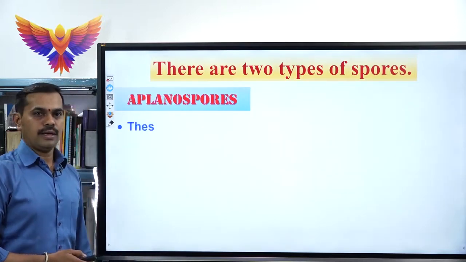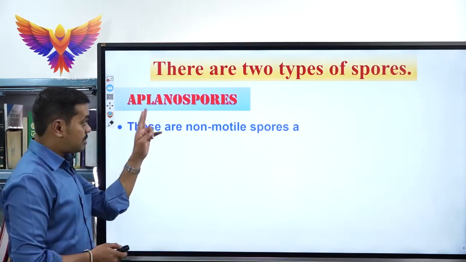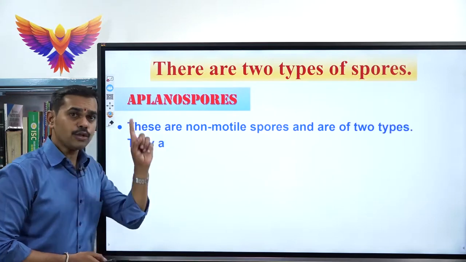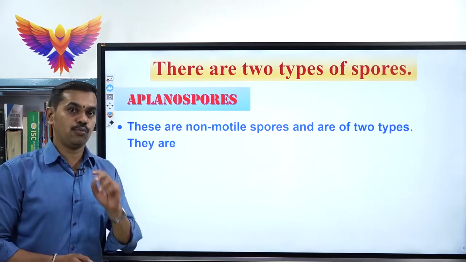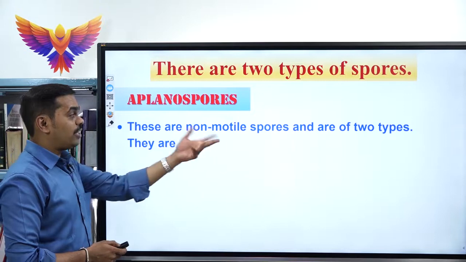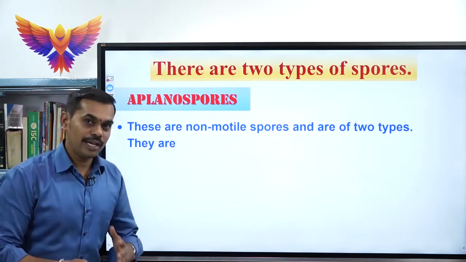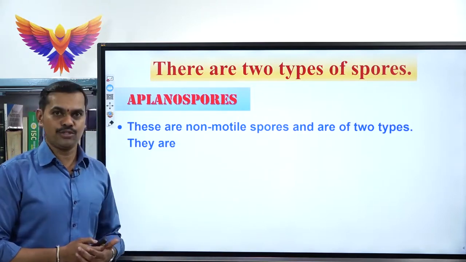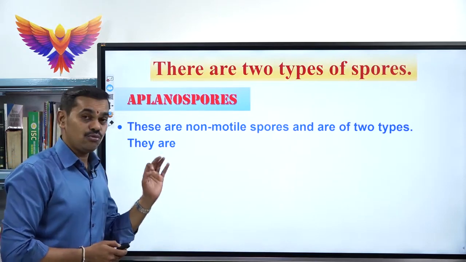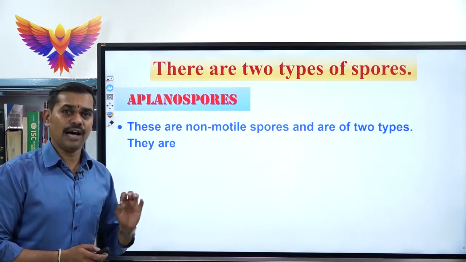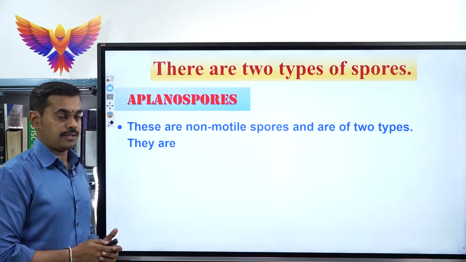Coming to the next one, aplanospores. This is the second type of sporulation, the second type of spores which are formed. And moreover, these are non-motile spores. Non-motile means they cannot move from one place to another place, as they do not contain any kind of locomotory structures.